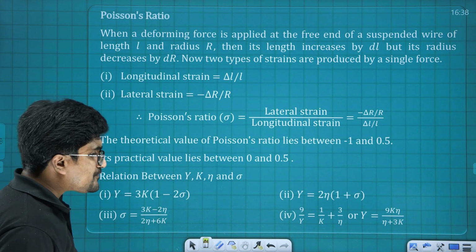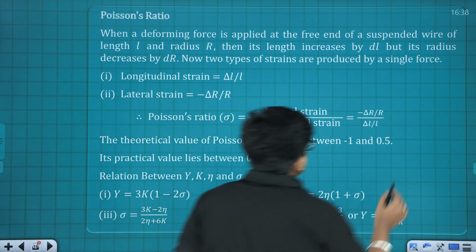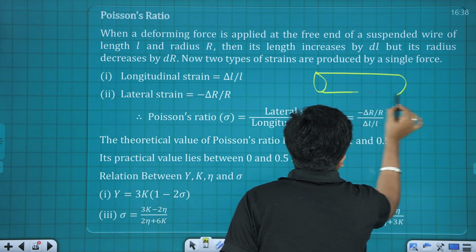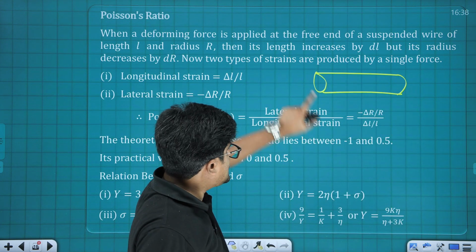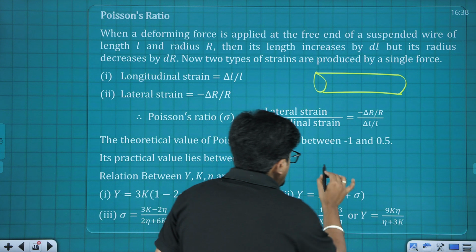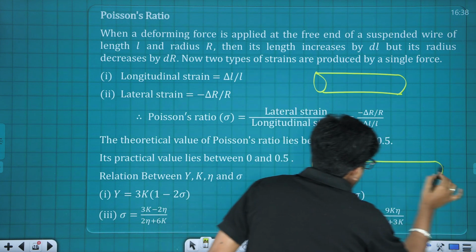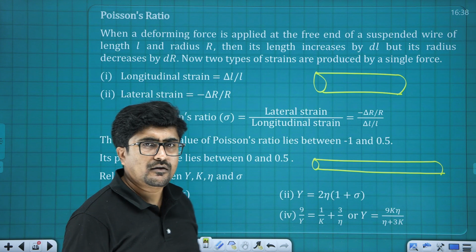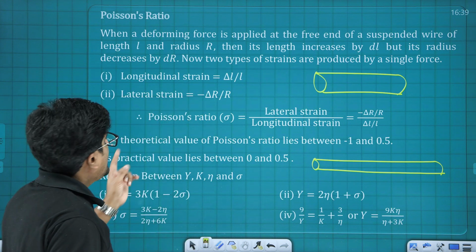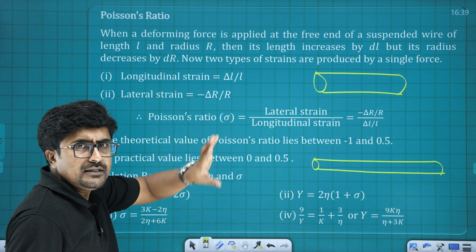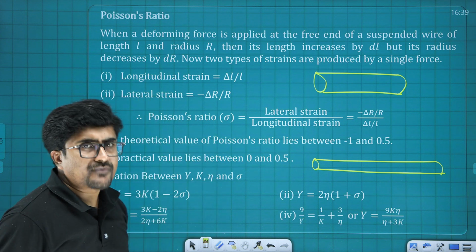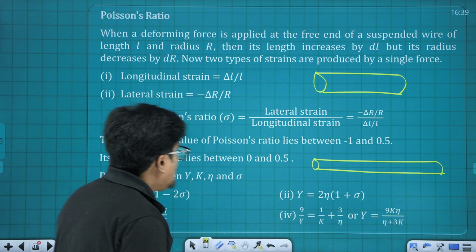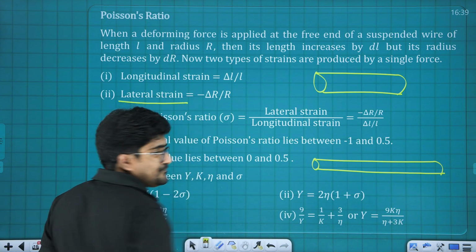Whenever we are stretching a wire, let this be the initial length. Once we stretch it to a greater length, the cross sectional area will become smaller. So, if there is a longitudinal strain, that means fractional change in length, there is a lateral strain also.